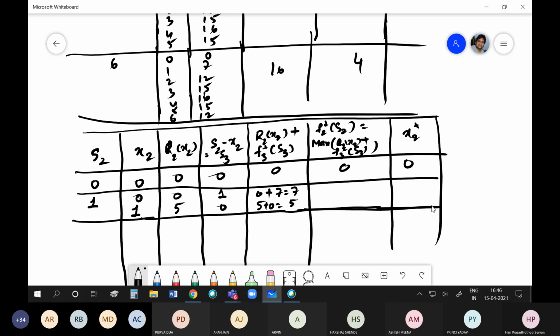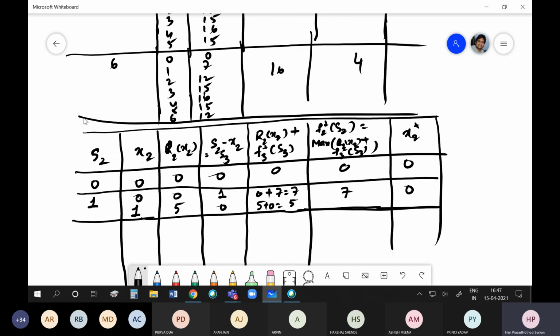Give it to X3, so that you get a benefit of 7 rather than giving it to X2. So the maximum of this is 7. What is X2 star here, corresponding to 7? 0.